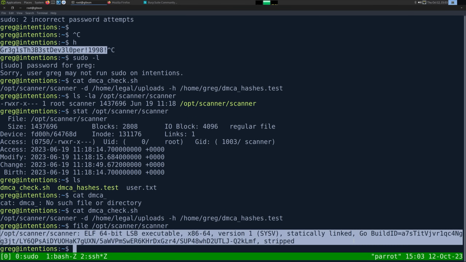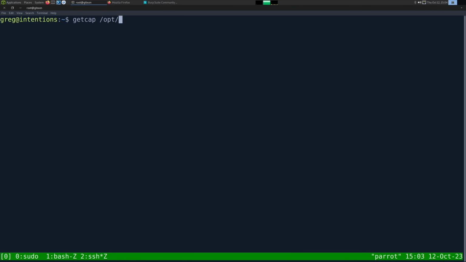So normally it's to exploit some privilege. Maybe it's a capability. getcap op scanner. Okay, we got cap_dac_read_search. So this binary has the ability to read files essentially as root. Can't create, can't do anything, but it can definitely read files.